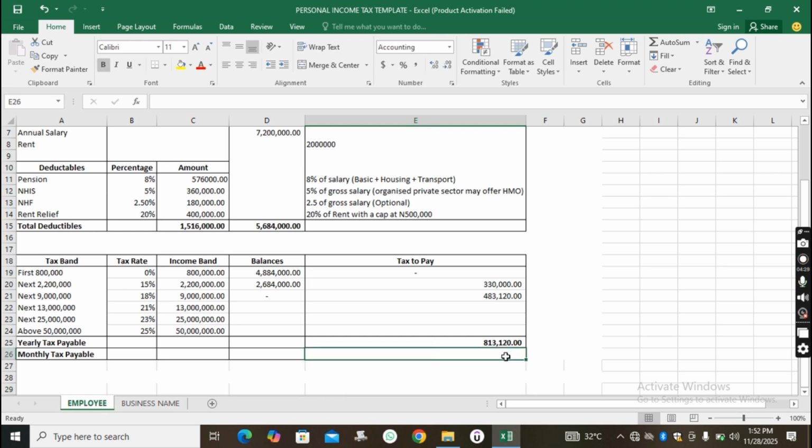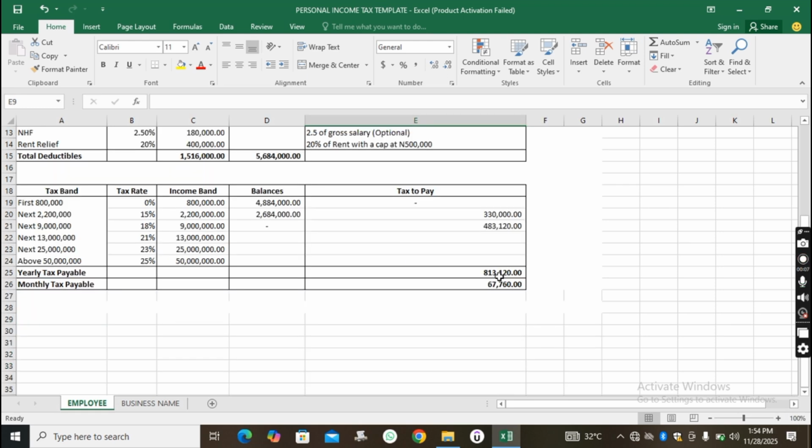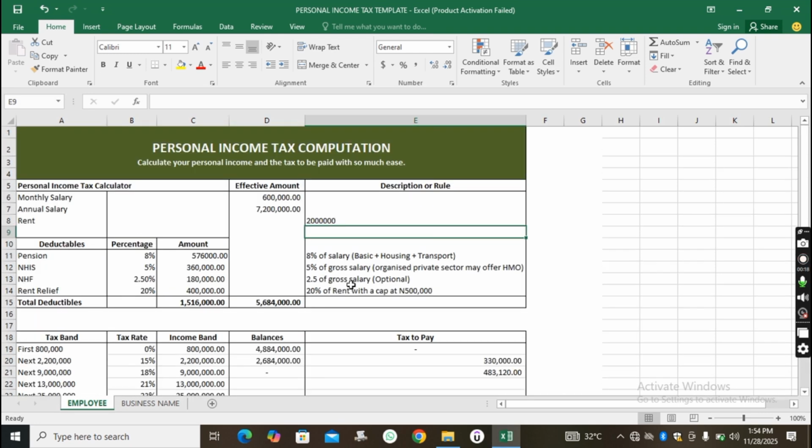So we'll come here and say equals 813,000 divided by 12. And that will give us 67,760 naira. So this is what you're supposed to pay on a yearly basis, and this is what you're expected to pay on a monthly basis. So this is your monthly tax payable and your yearly tax payable.